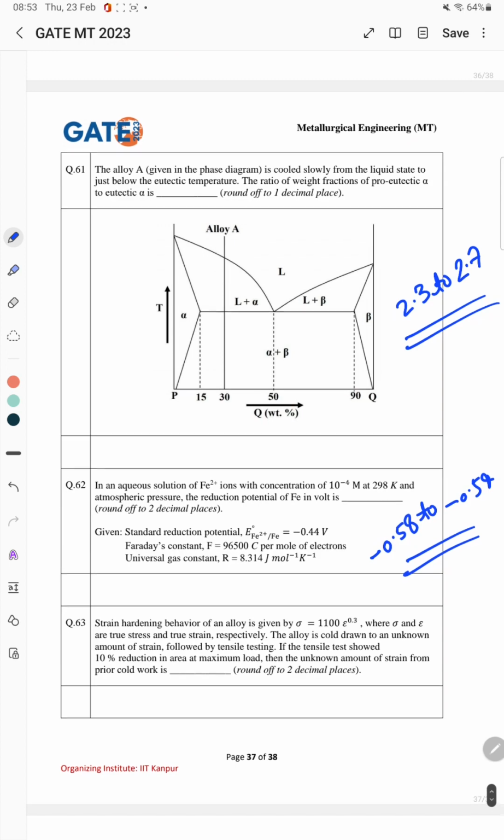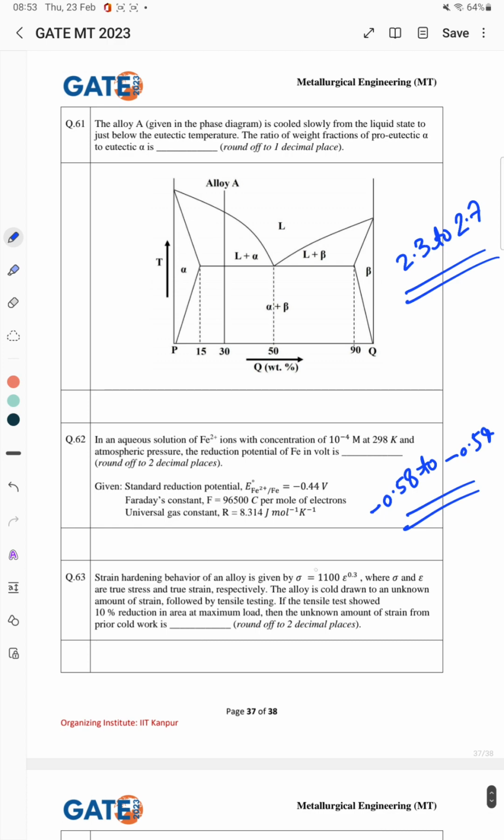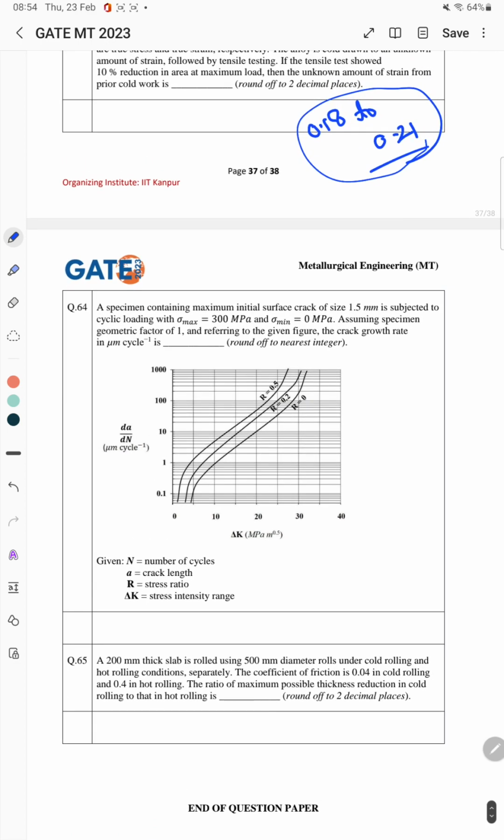Now the next question is from mechanical metallurgy, in which it is saying the strain hardening behavior of an alloy is given by this equation, where sigma and epsilon are true stress and true strain. The alloy is cold worked to an unknown amount of strain followed by tensile loading. If the tensile test showed 10% reduction in area at maximum load, then the unknown amount of strain from the prior cold work is asked. The correct answer is ranging between 0.18 to 0.21.